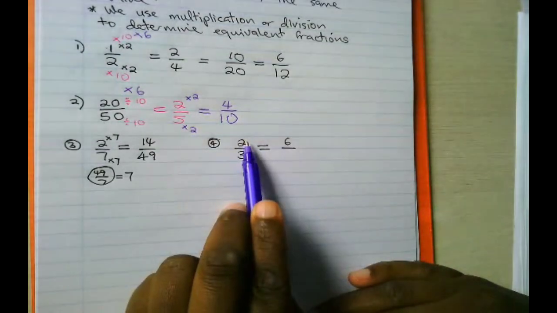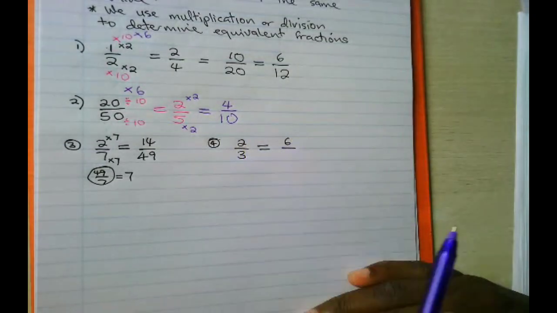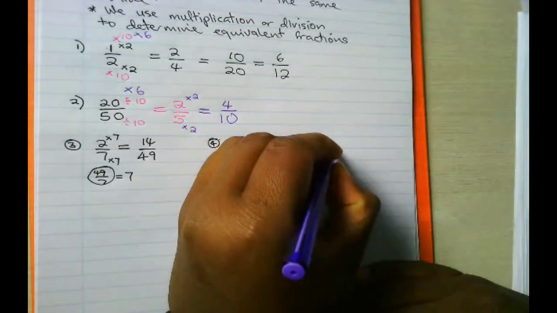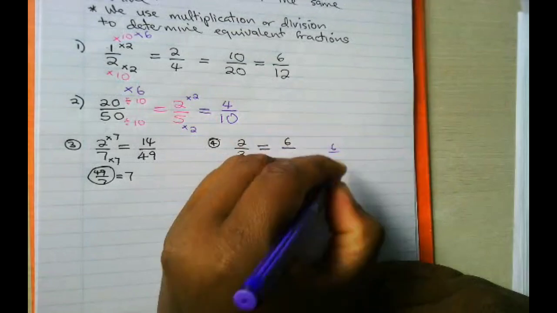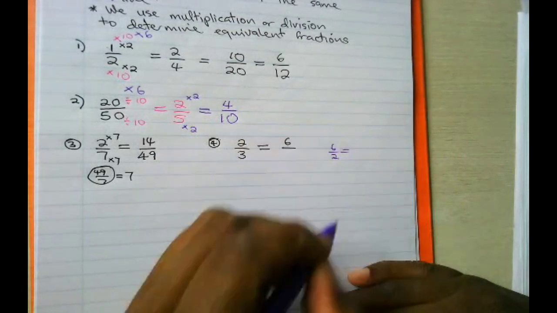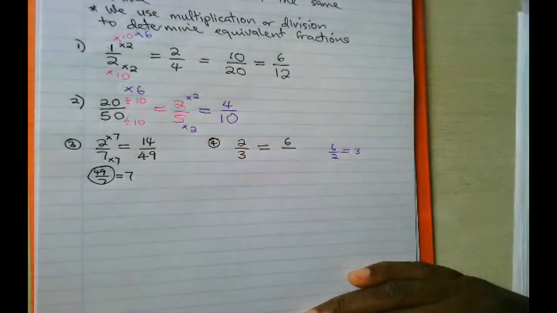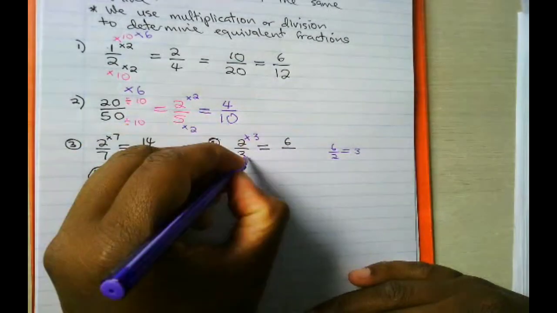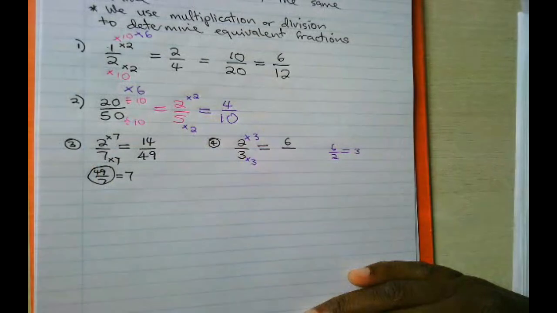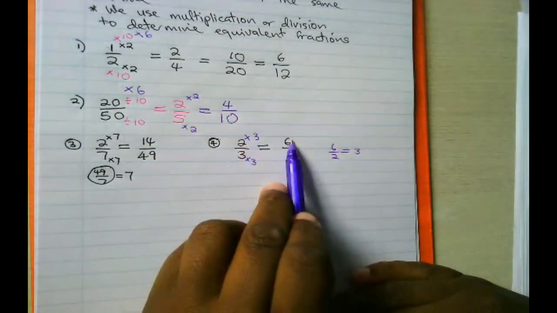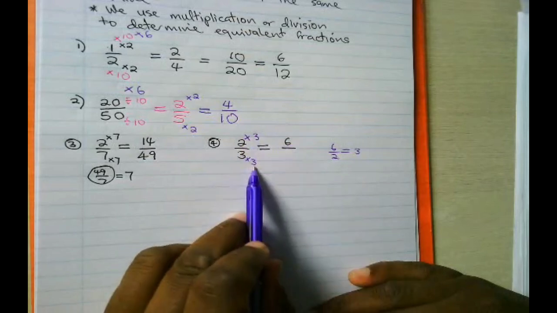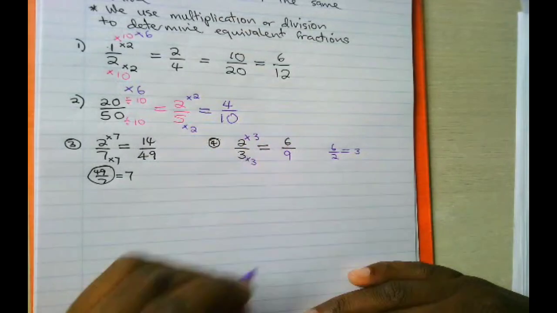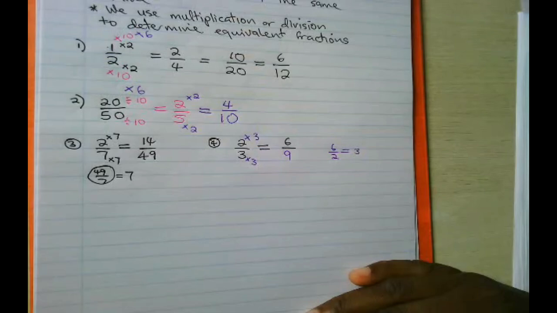We have multiplied 2 by a certain number to get a 6. What number is that? You can just say 6 divided by 2. We get 3. So that tells us that we multiplied by 3 here and by 3 there. 2 times 3 is 6, that is given, and 3 times 3, it means the number we are looking for there is 9.